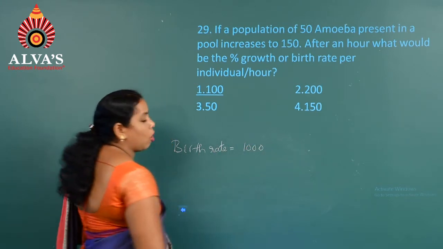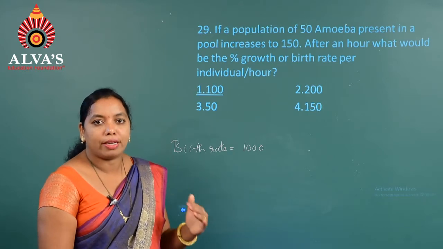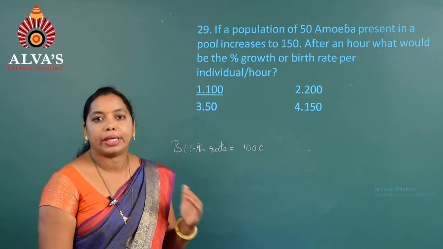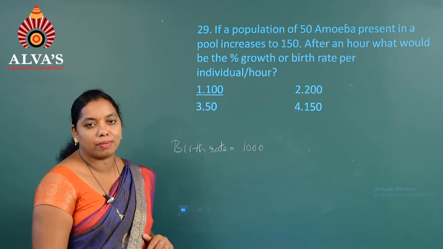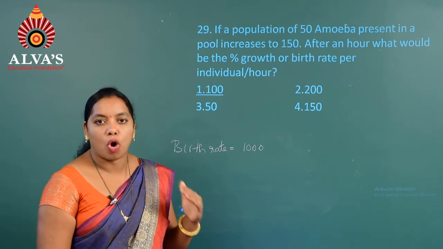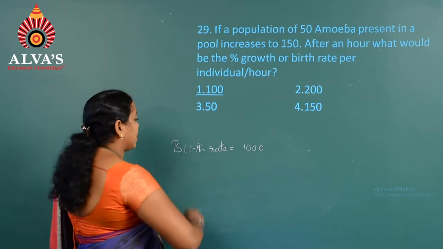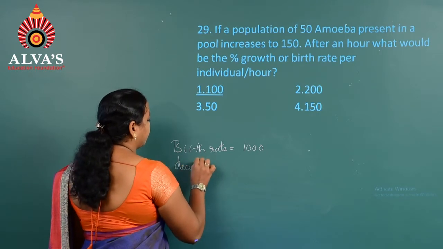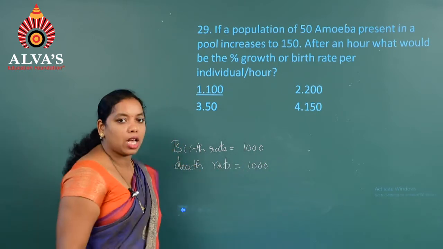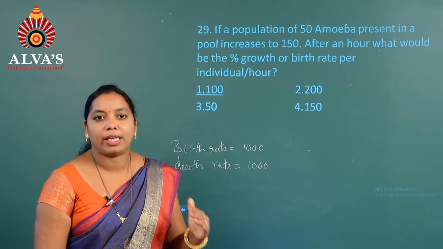1000. So here 1000 means it is the natality rate, that is the number of individuals which are newly born in a given area per year. We can represent it as the number of individuals born in a given area per year, that is 1000. So next is the death rate. That is also the same. Death rate is considered as the number of individuals died per year in a given area,